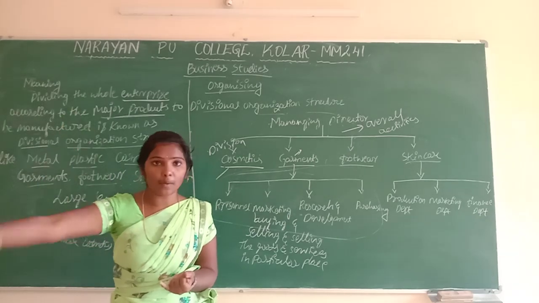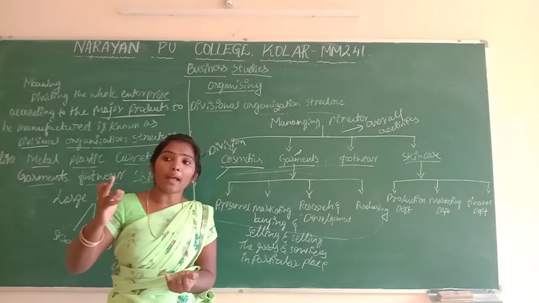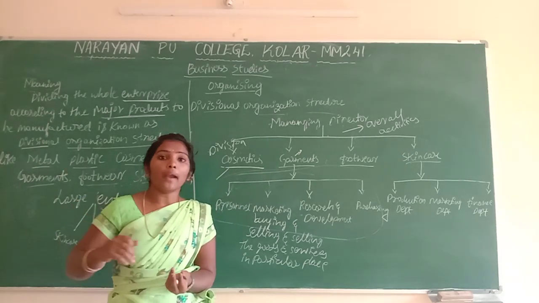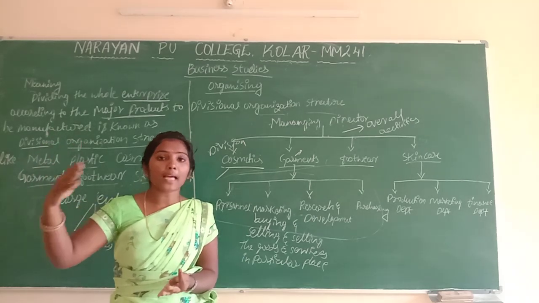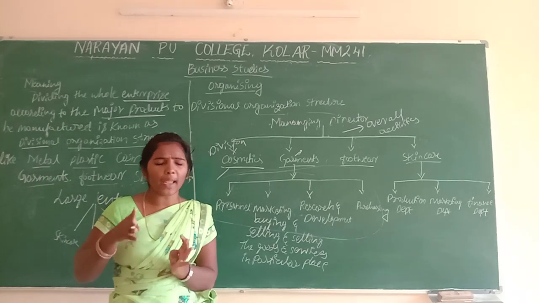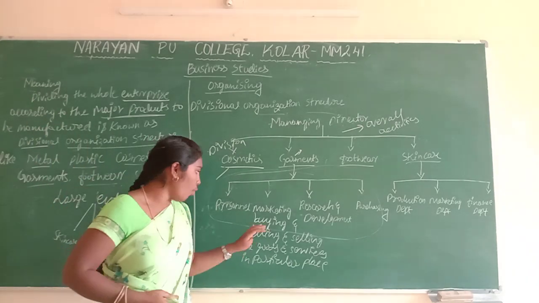To reach the customers, we have to advertise, and after that distribute the products. After that distribution, we have to transport the products, and the main thing is to reach the goods up to customers in marketing.